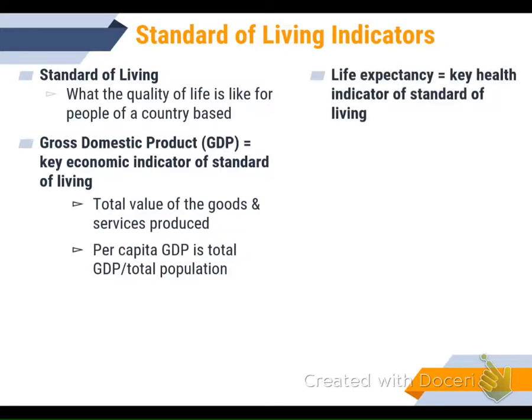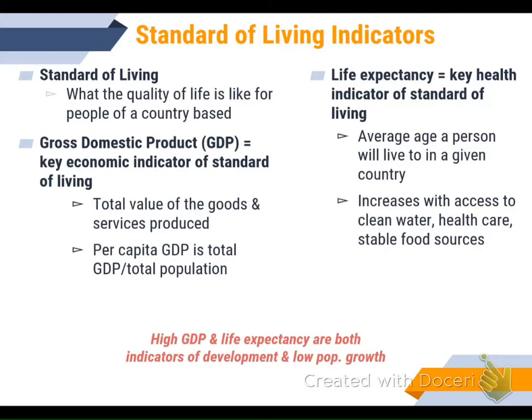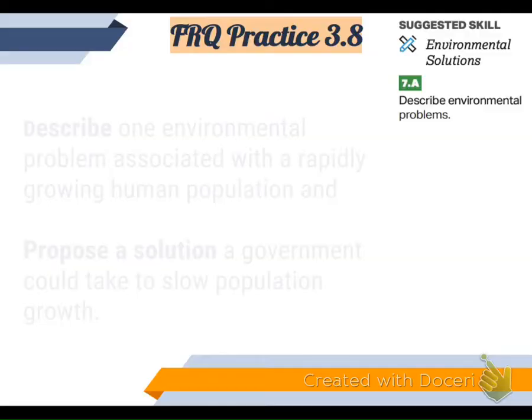Life expectancy is a key indicator, like we talked about, where it indicates not really how old people are going to get, but how many of the young children are going to die. It's the average age people live in a given country, and it increases when you have clean water, health care, and stable food sources. High GDP and high life expectancy are both indicators of more developed countries, and when we have more developed countries, we have a lower population growth, which we will see tomorrow.